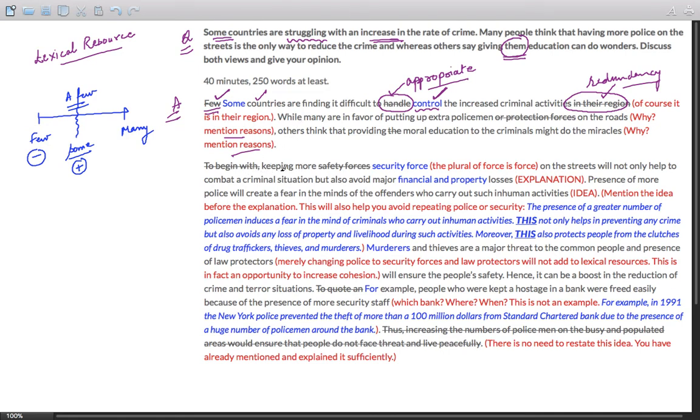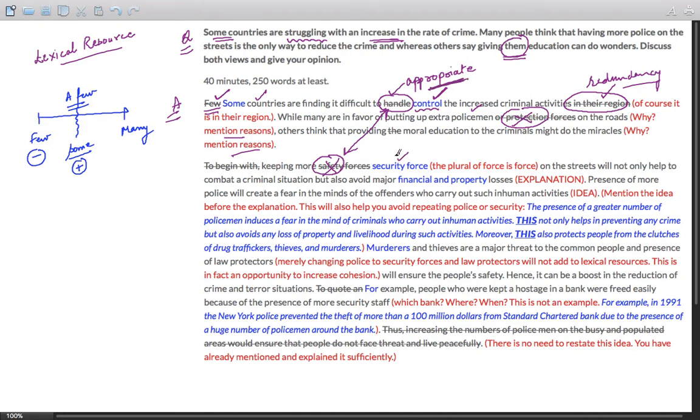To begin with, "keeping more safety forces." What do you mean by safety forces? Again, just like handle, safety forces does not convey any meaning. The student is trying to use different words for policemen, and these words are not appropriate. I forgot to mention protection forces. Well, protection forces, just like safety forces, does not mean anything. Now, there are only two words that you can use here: policemen and security forces. These are the words that are appropriate.